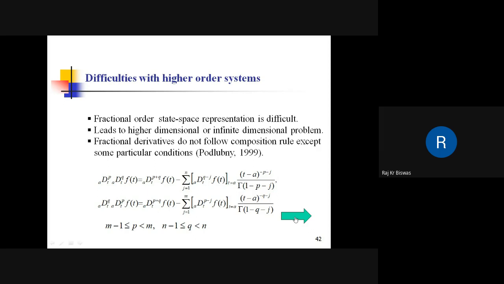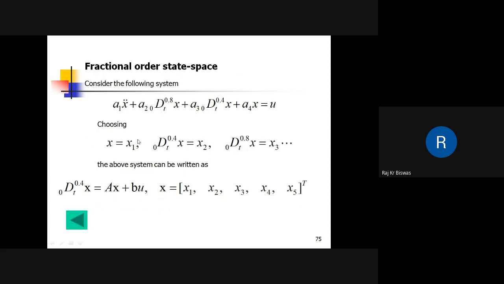Let me give an example. Let us consider this dynamical system, where the derivatives are integer multiples of 0.4, and this type of system is called a commensurate system. If the states are selected this way, x is equal to x1, the 0.4 order derivative of x is x2, and so on, then finally this dynamical system is converted to state space form as the 0.4 order derivative of X, where X is a vector of these states, equal to AX plus Bu.